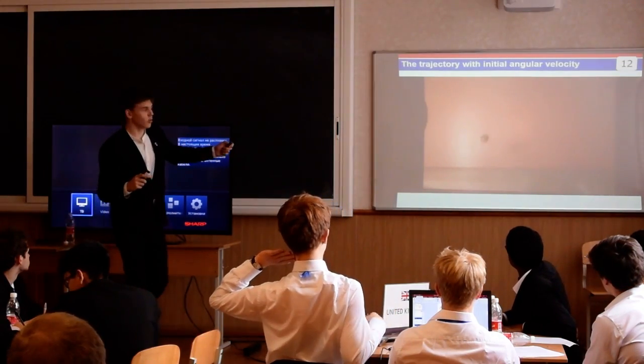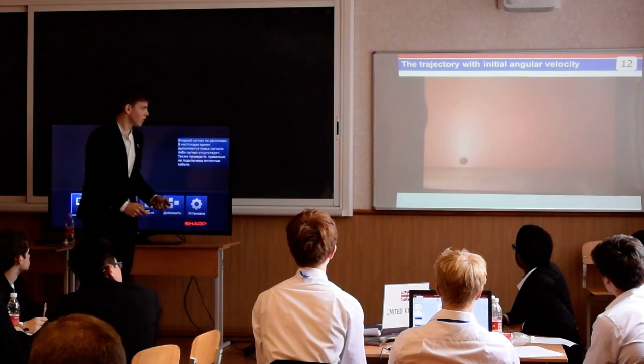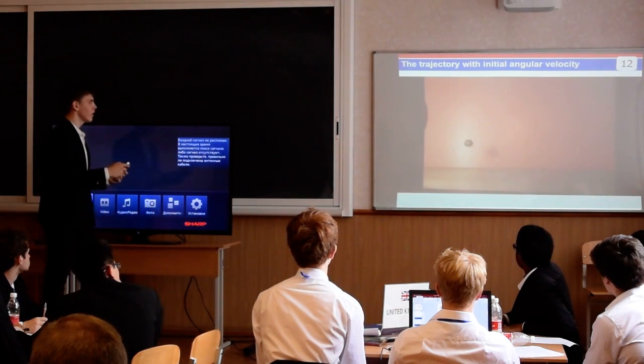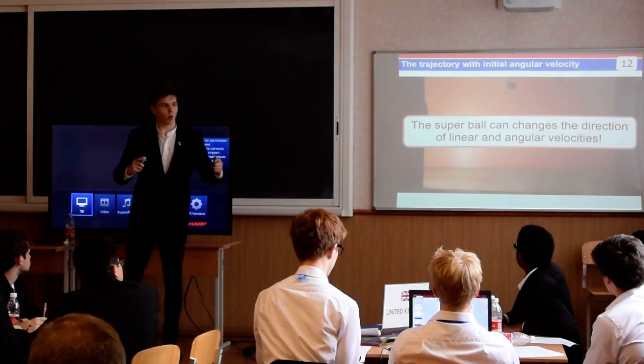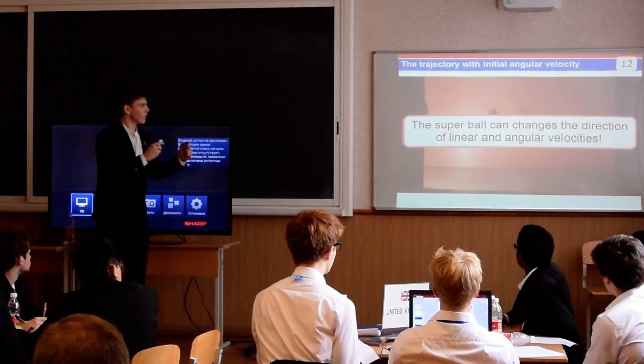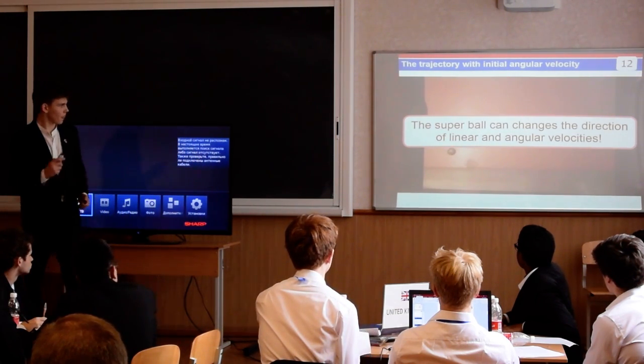We can observe a similar behavior of the super ball if we throw it with an initial positive angular velocity. The ball changes the direction of linear and angular velocities after each collision. We made the conclusion that the super ball can change the direction of linear and angular velocities. This is the main cause why the super ball returns.